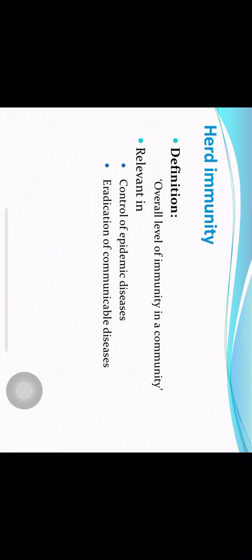Herd immunity is immunity present in the population in general. If the overall level of immunity of the community is good against a pathogen, then that pathogen will lead to a smaller number of epidemics or disease conditions in the population. But if the overall immunity of the population is less, then that pathogen will lead to more problems. When the majority of the population of the community has acquired immunity, we call it good herd immunity. It has relevance in control of epidemic diseases.